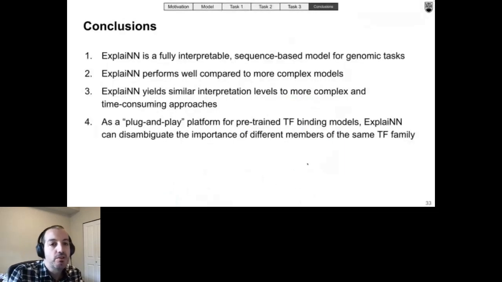And these are the conclusions of my talk today. First, that ExplaiNN is an explainable deep learning approach designed for the discovery of genomic features contributing to model performance for a wide range of predictive tasks related to DNA sequence data. Furthermore, that ExplaiNN nearly reaches the performance of DANQ and ATAC-seq models in predicting transcription factor binding and chromatin accessibility. Regarding interpretability and in terms of motifs, that ExplaiNN provides similar results to DeepLIFT and TF-MoDISco. And besides, that unit importance scores correlate well with impact scores from filter nullification. Finally, that when combined with transcription factor binding models, ExplaiNN can highlight the importance of different paralogs.